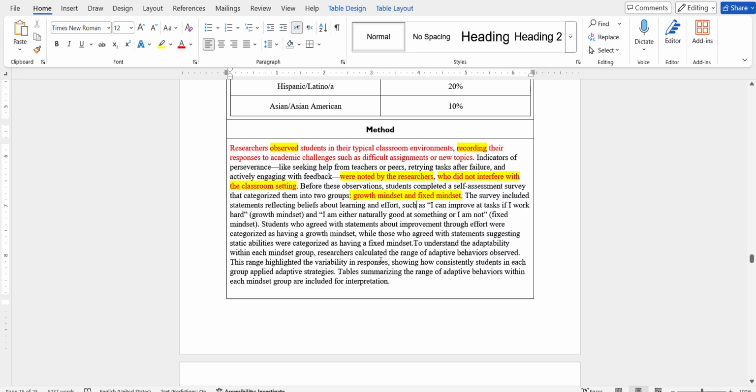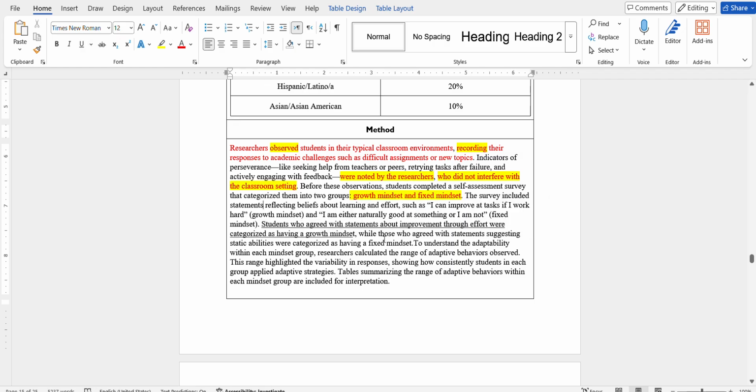Those who agreed with statements about improvement through effort were categorized as having a growth mindset. Down below, in one of the questions, they told us to explain what a growth mindset is. So this is the categorical meaning, so it will most likely be this. What is underlined? Going to find an underline.